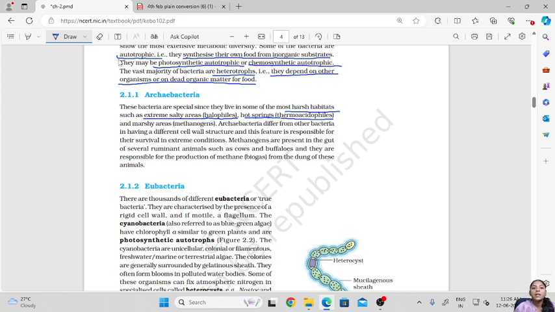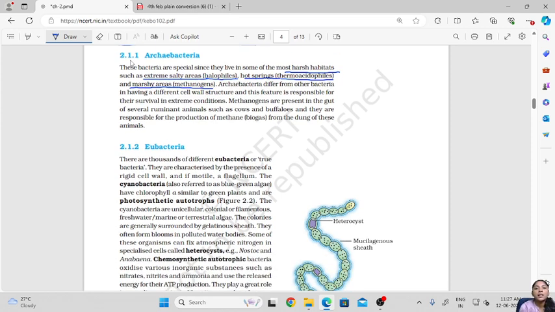Those in marshy areas are methanogens. So these archaebacteria are a special group, able to survive in harsh habitats, and based on the type of habitat they have special names.